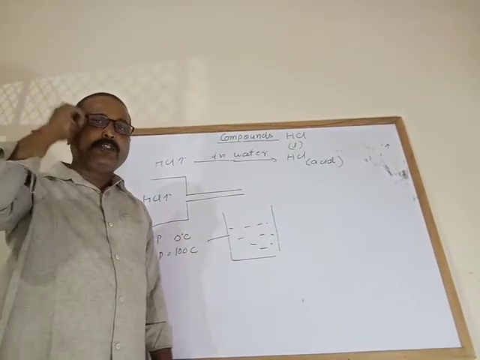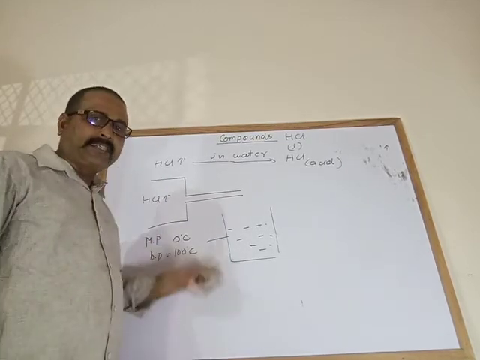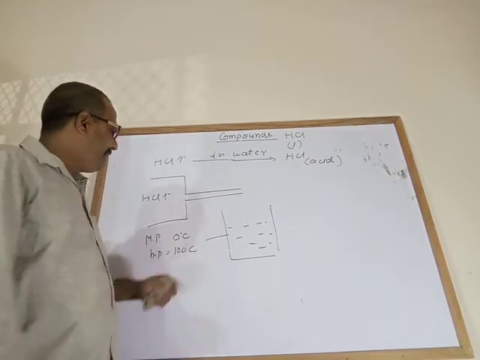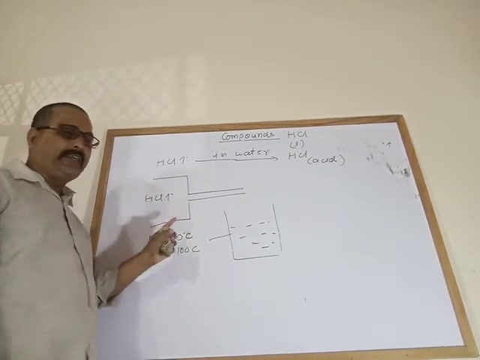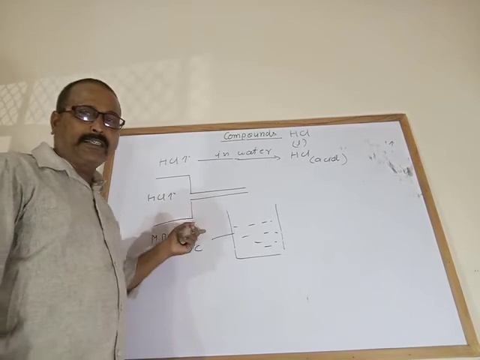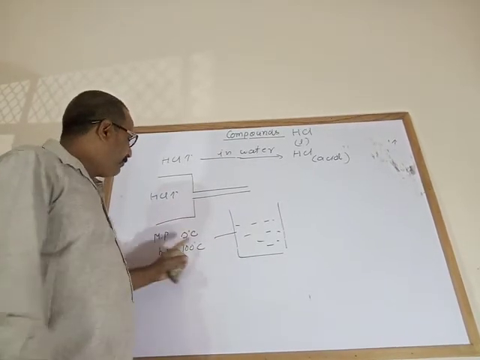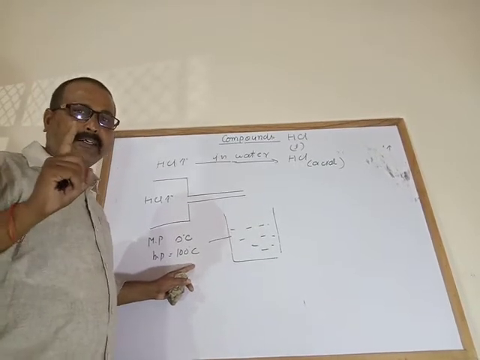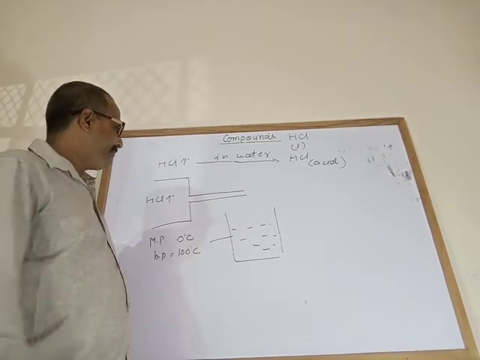Remember and keep in your mind: in chemistry, if the term water comes, it means only water with a freezing point of 0 degrees Celsius and a boiling point of 100 degrees Celsius, meaning distilled water or pure water.